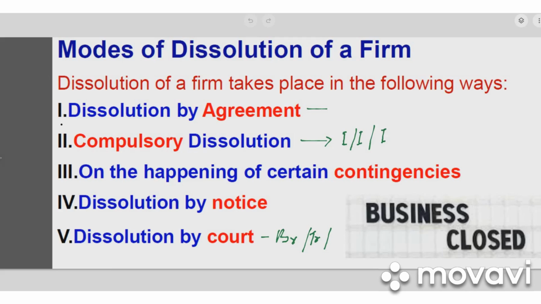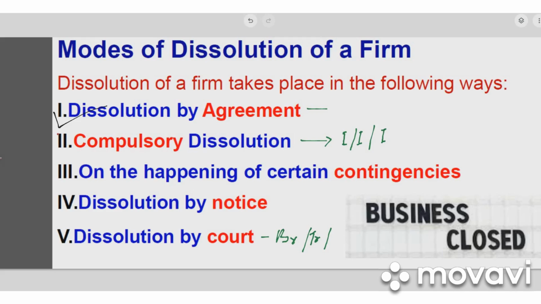You may see the first one: it may happen through an agreement by all the partners, through mutual agreement, mutual consent. So if all the partners agree to close down the partnership business, they can do it without any problem. They have to follow certain formalities and they can close down the business. Just like how they started the business, they can finish their business also. That is the first one.